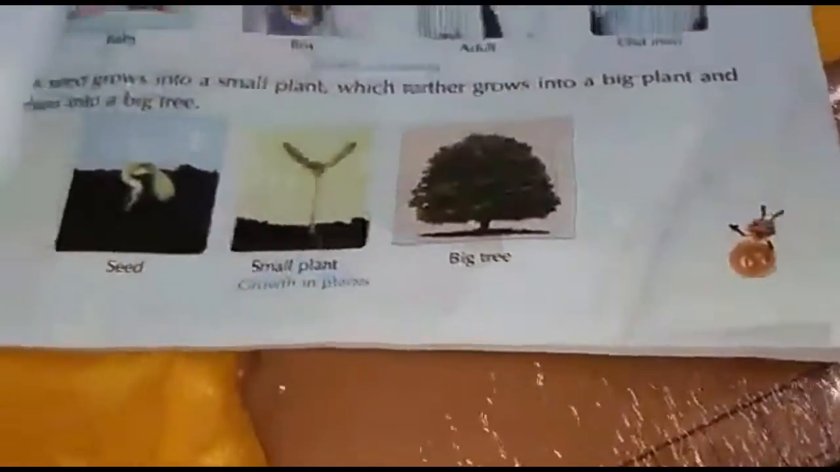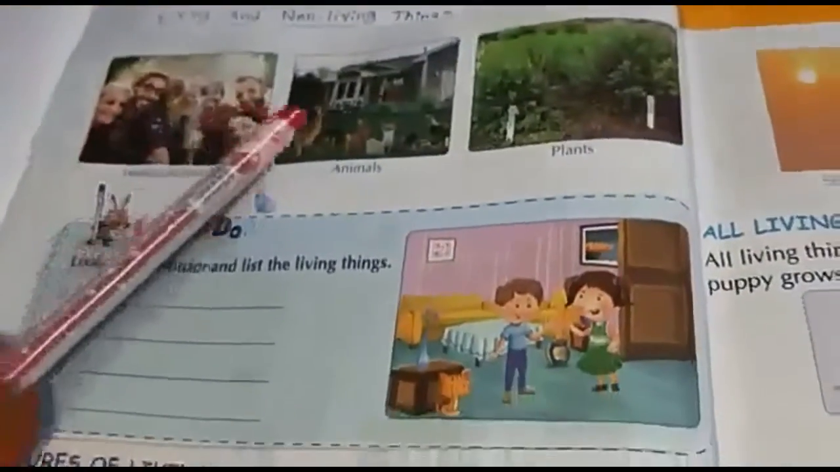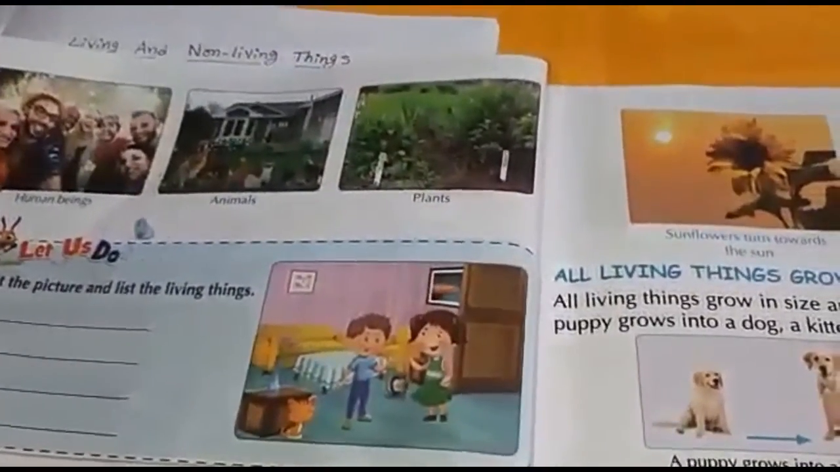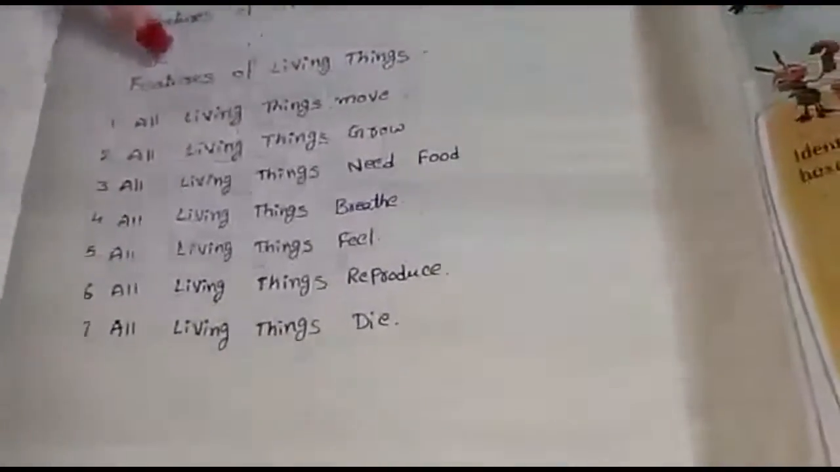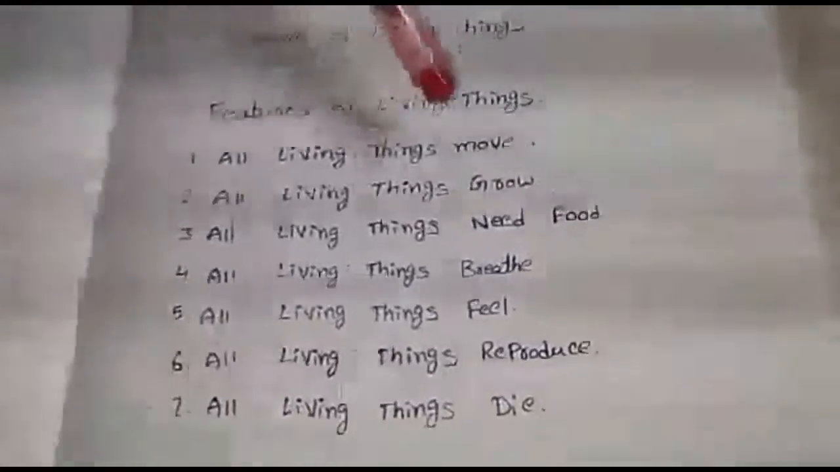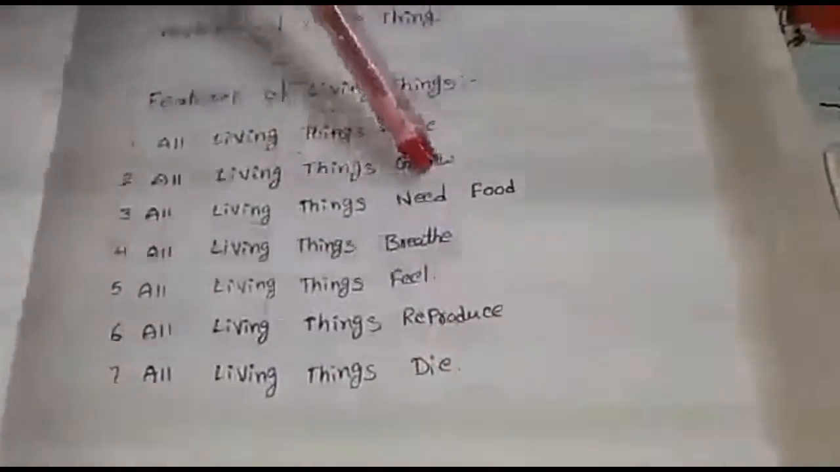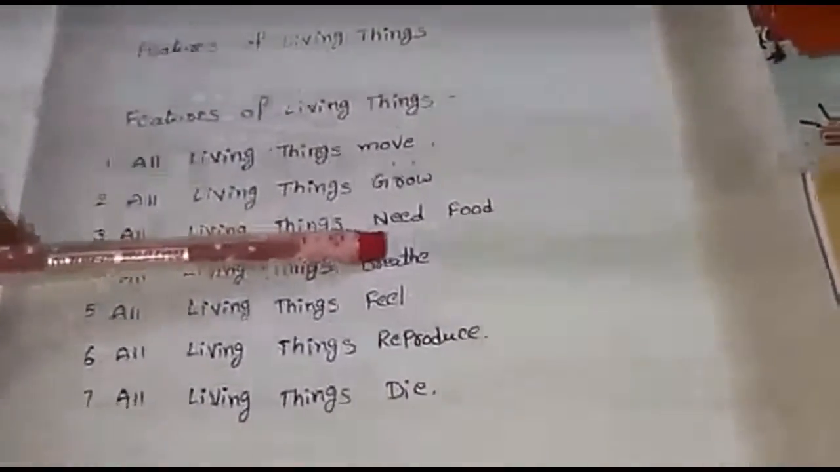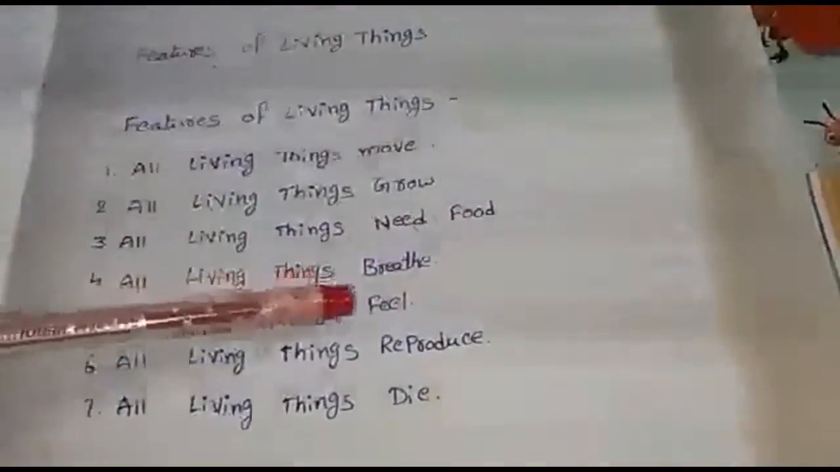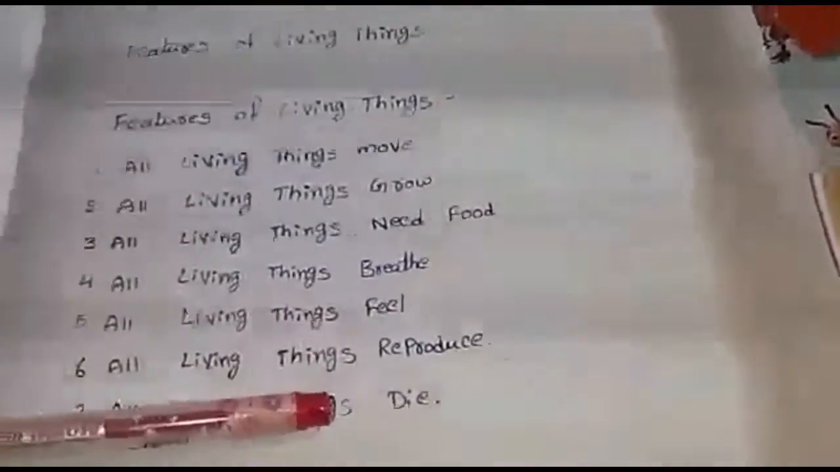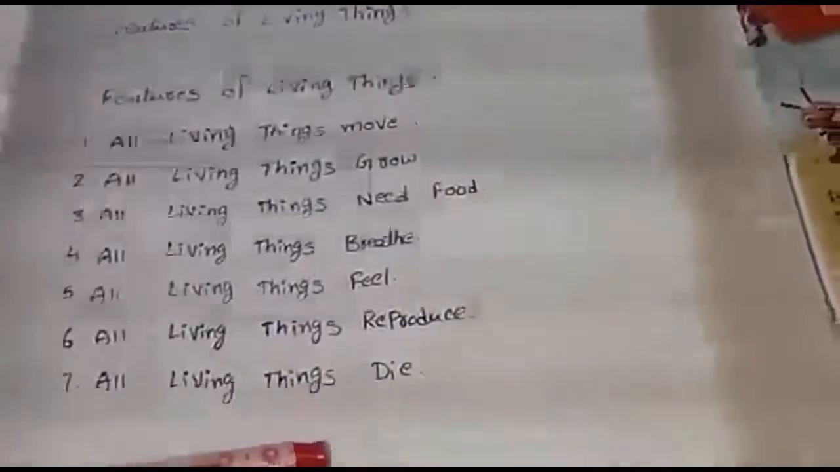See the pictures here. Human beings, animals, plants. Now we are discussing some features of living things. What are some features? All living things move. All living things grow. All living things need food. All living things breathe. All living things feel. All living things reproduce. All living things die.